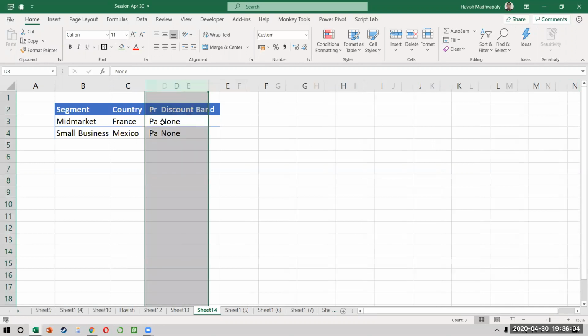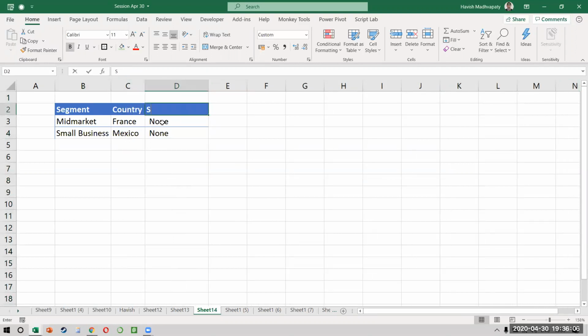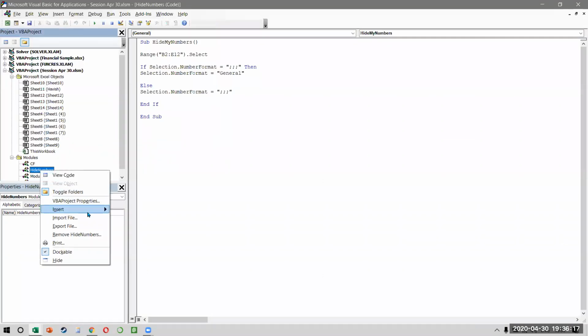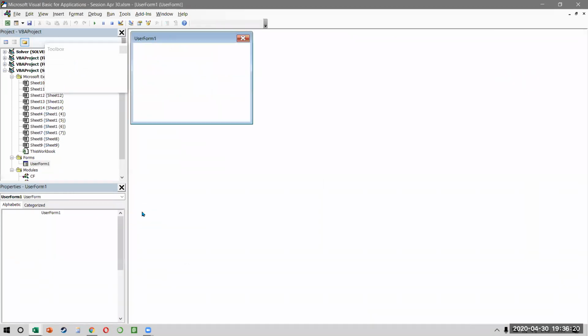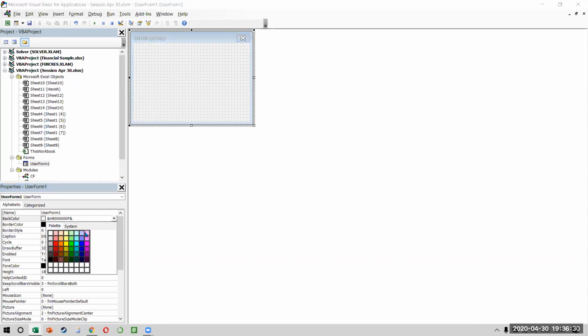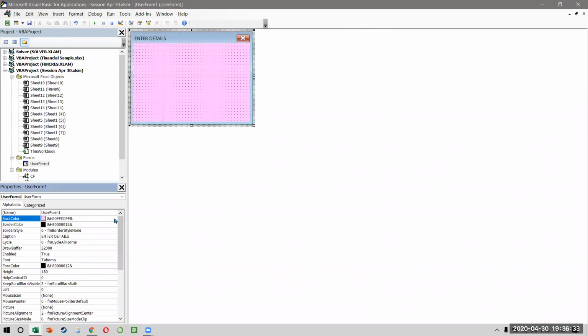So let's just keep 3 things, and sales, 100 and 200. Okay, let's not get too complicated. So we want segment, country, and sales. Okay, watch this. I will create a user form, which is insert user form. I will change the user form name to say enter details. And we can also change this color, something a little lighter. Okay, maybe not a pink. Just keep a light blue.